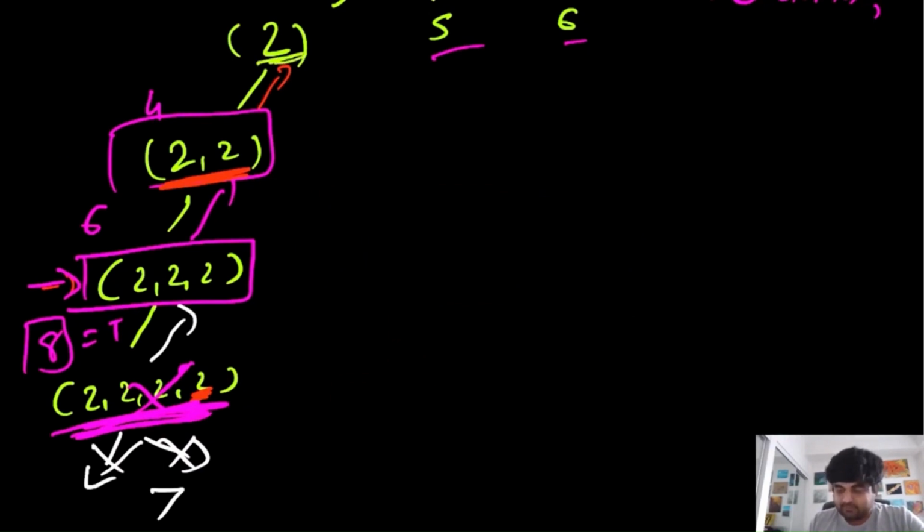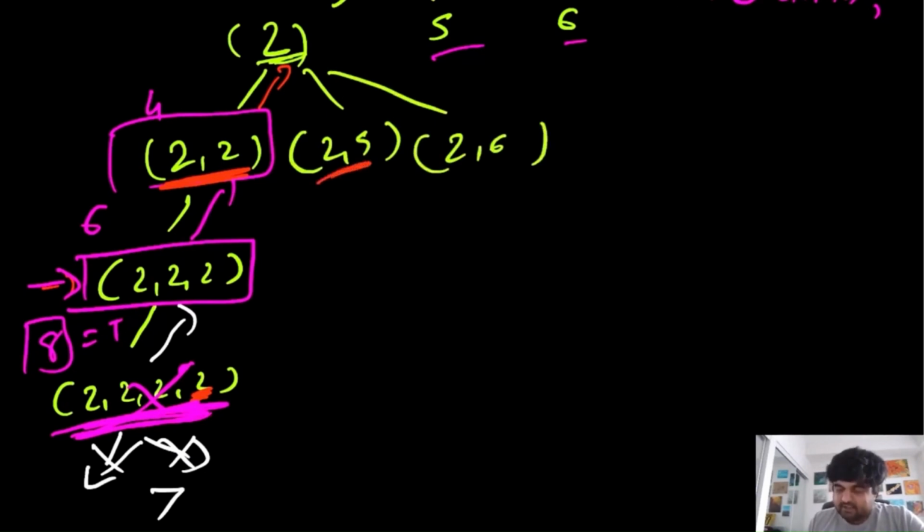No. The possibilities we could have are 2, 5 and 2, 6. So let's take this value first. At 2, 5, the current sum we have is 7. 7 is less than whatever value we have as our target, which means that we still have possibilities. The possibilities we can have are 2, 5, 5, or 2, 5, 6.